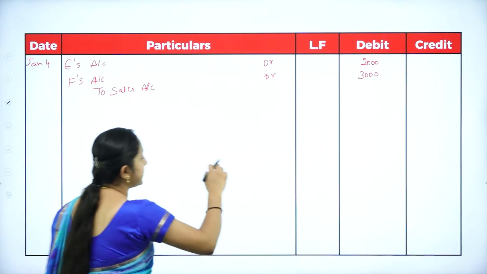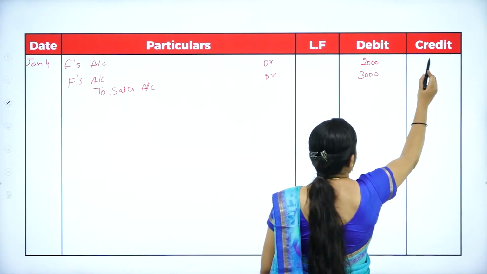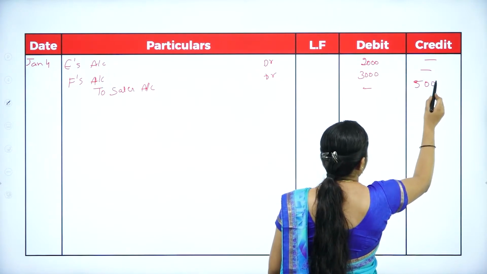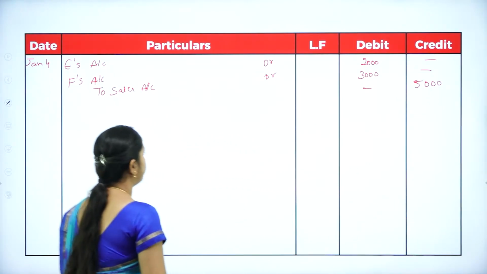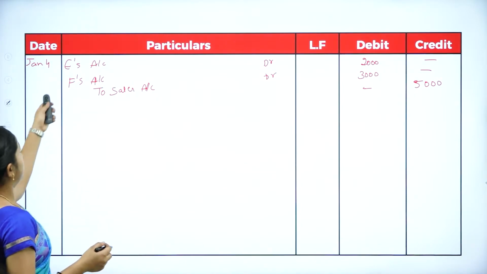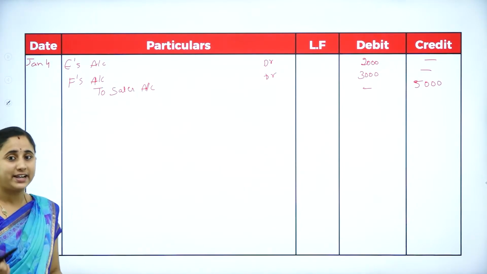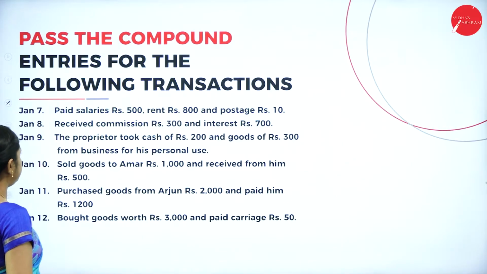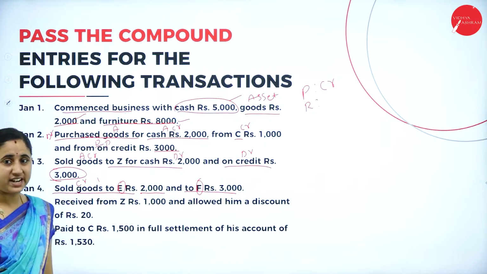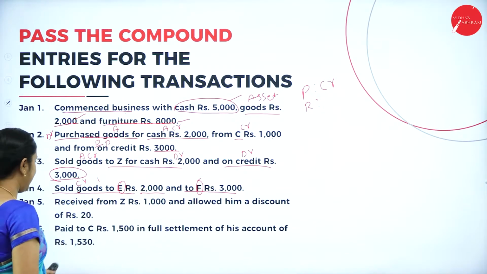The total sales is 5000. We need to write the narration: being goods sold to E and F on credit.